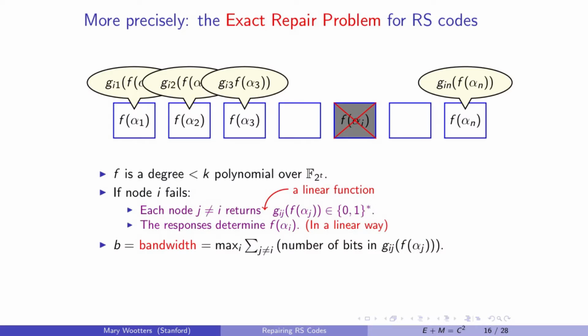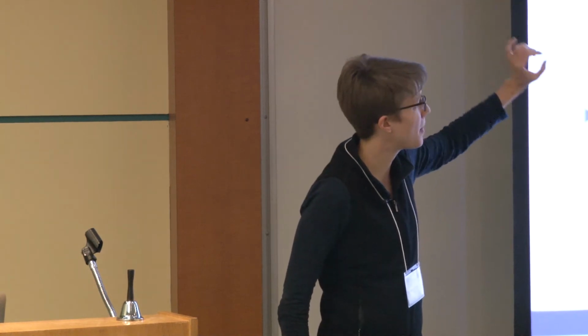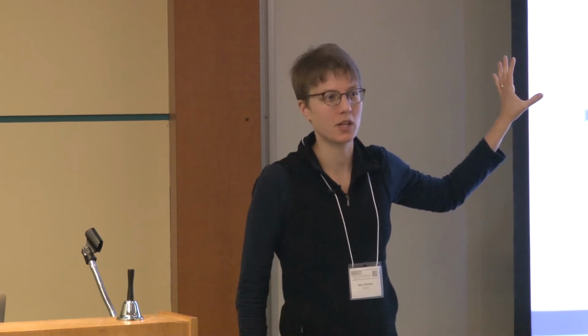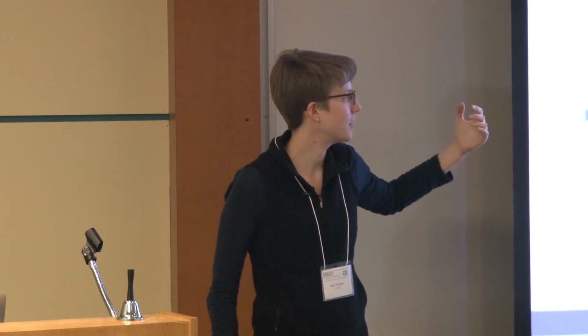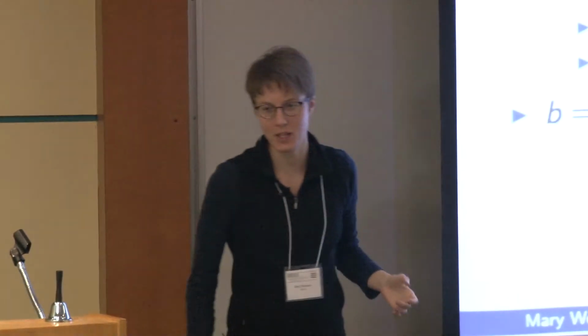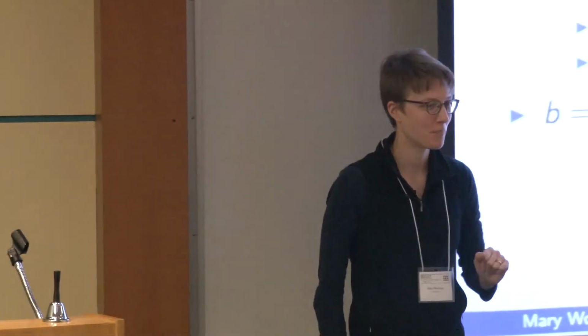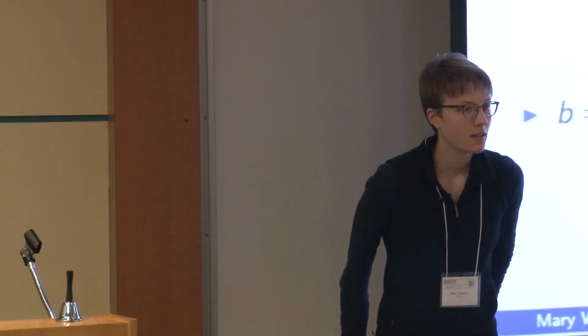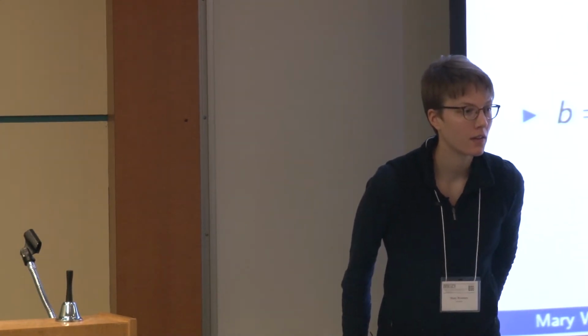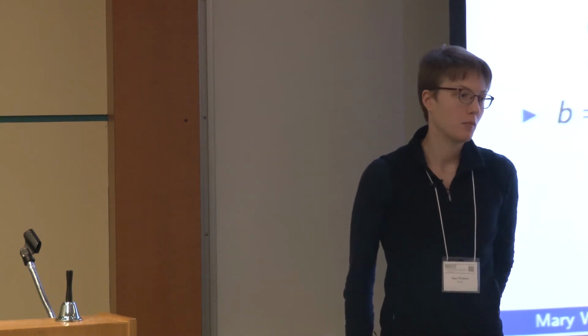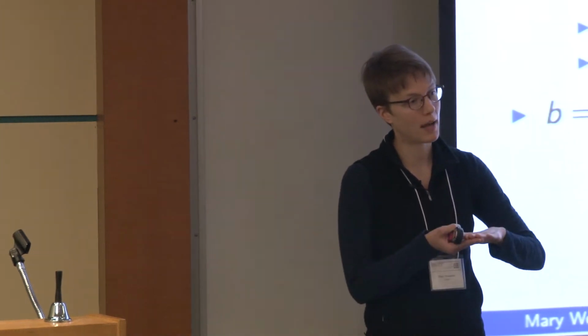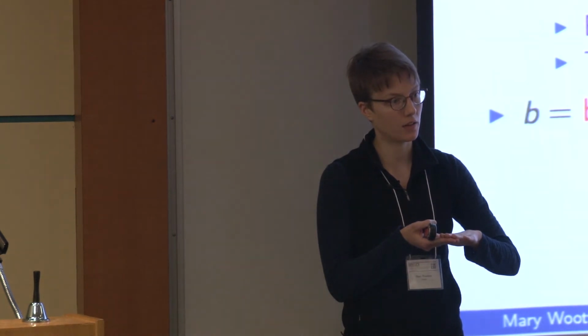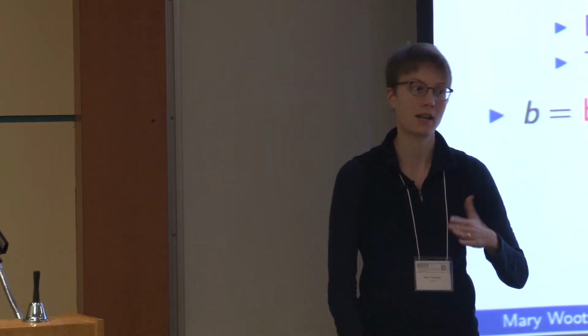This question works in general. This is the exact repair problem. I'm actually going to focus on the exact repair problem where everything in sight is linear. In practice, all of the solutions that we have are linear. It also makes the analysis easier. It also allows us to prove tight upper and lower bounds, which we wouldn't be able to otherwise. So that's another reason why I'm going to do that. Would the answer differ if you're not restricting to linear? Say again? Do you know what happens if you allow general functions? I don't know. I'm going to show you a matching upper and lower bound for linear, and the lower bound won't hold anymore if we relax linear, and I don't know if you can do better without it.